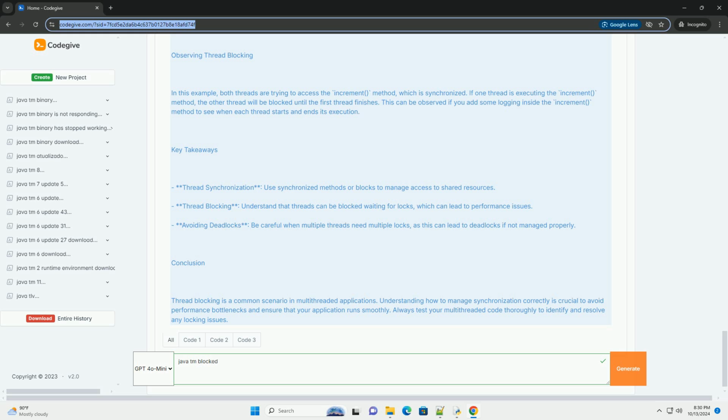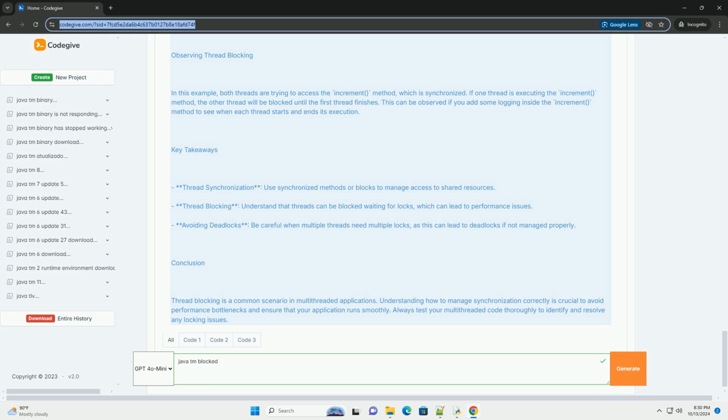Observing thread blocking. In this example, both threads are trying to access the increment method, which is synchronized. If one thread is executing the increment method, the other thread will be blocked until the first thread finishes. This can be observed if you add some logging inside the increment method to see when each thread starts and ends its execution.